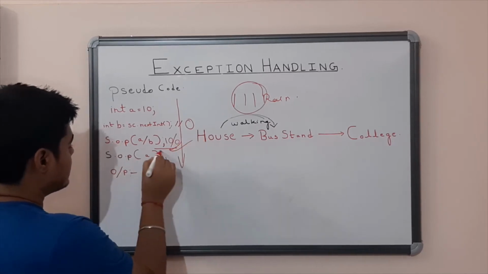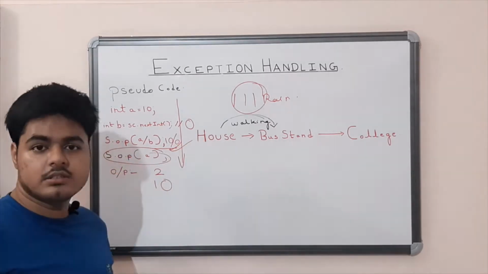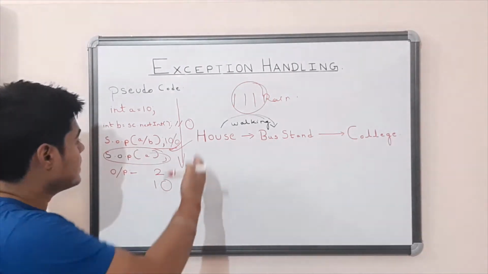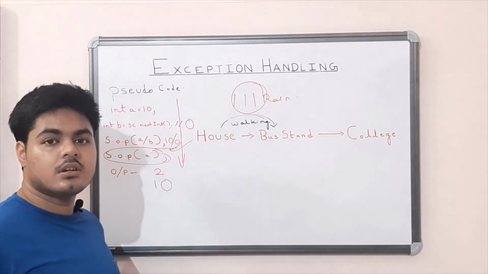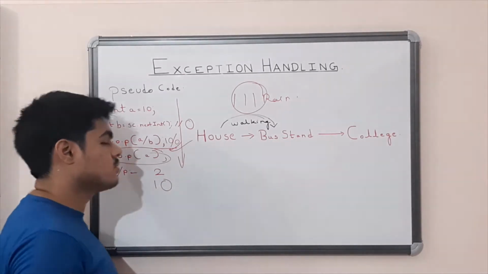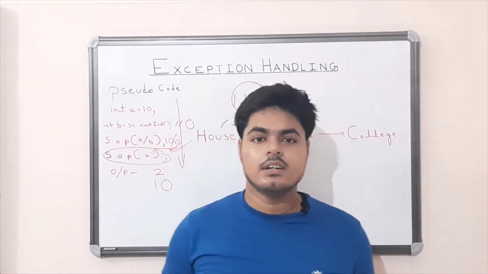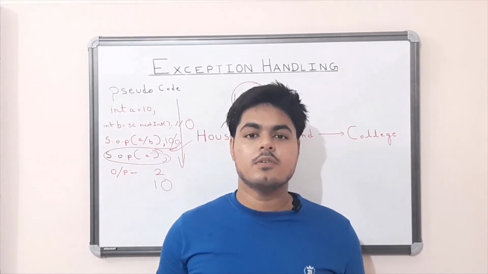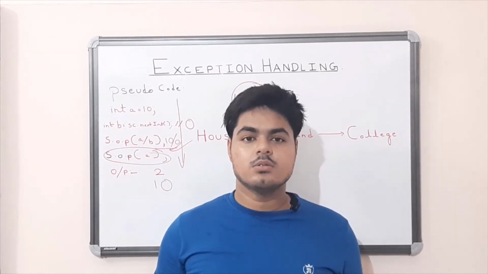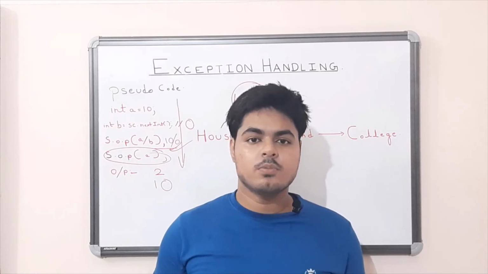This line of code does not get executed, so this is an abnormal termination of your program. So we can define exception as an unwanted event that occurred during the runtime of your program, which leads to abnormal termination of your program.